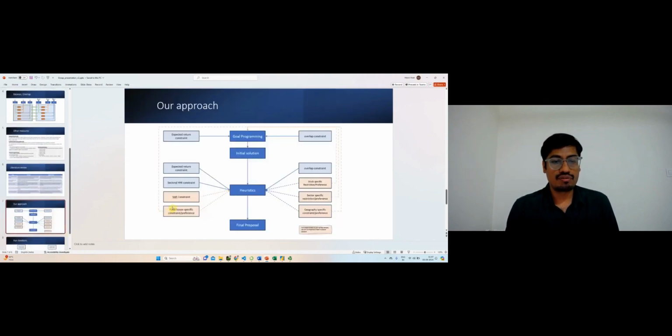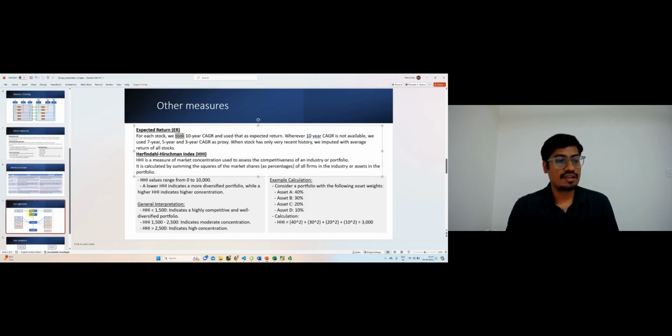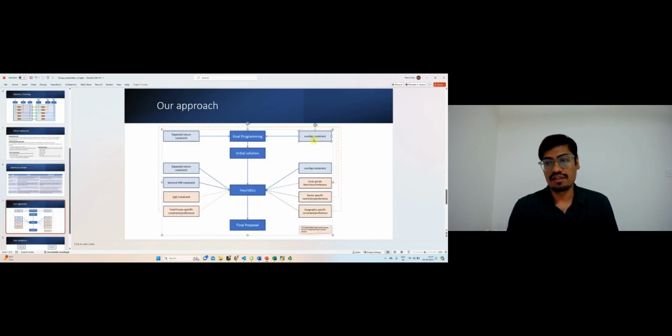Let me come directly to what we did and what we picked from these papers. We initially don't take all the constraints as part of the optimization. We just took two constraints, the expected return constraint, which we just saw here, and the overlap constraint. So with, let's say, 2000 different stocks and one constraint for each of them, that would be a long list of constraints. We run them because both the expected return constraint and the overlap constraints are linear constraints. This can be run through goal programming, and we get some initial solution in terms of how much we should invest in which index funds. For example, ID1 10%, ID2 50%, and so on.